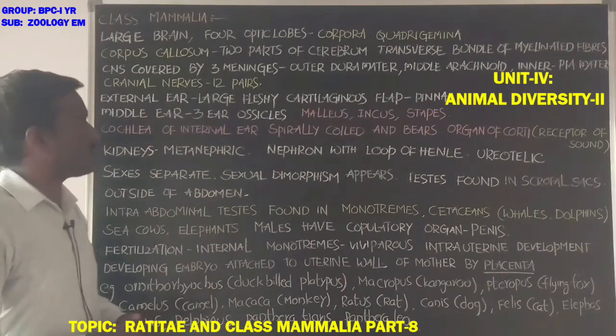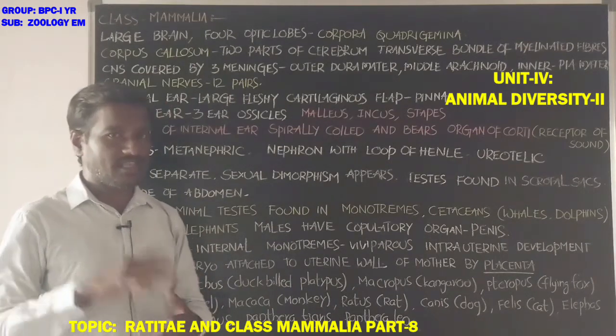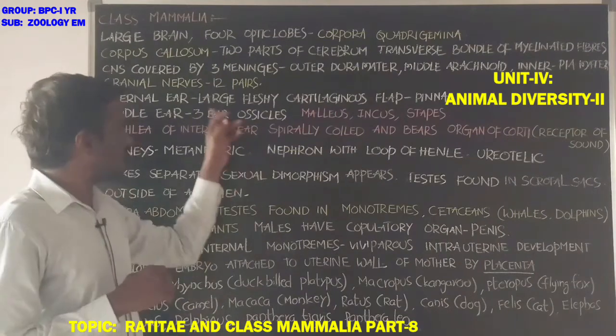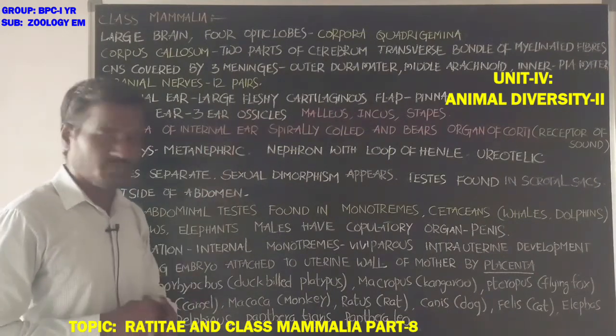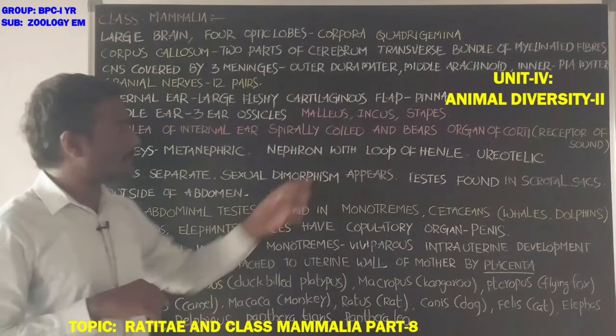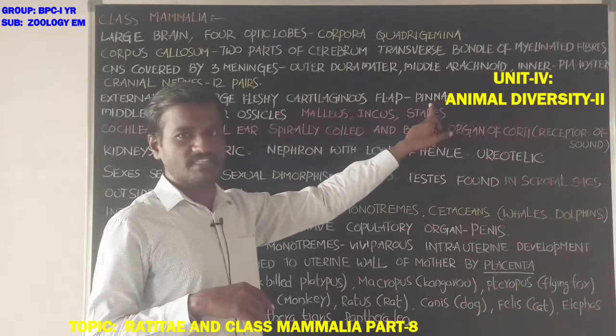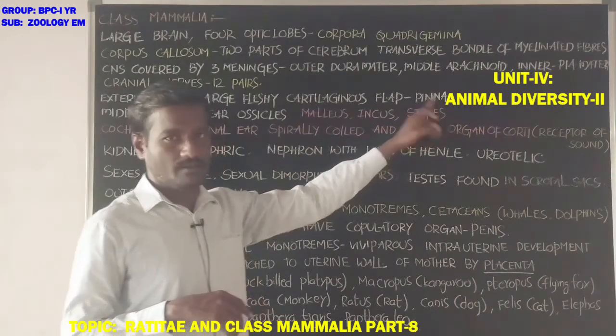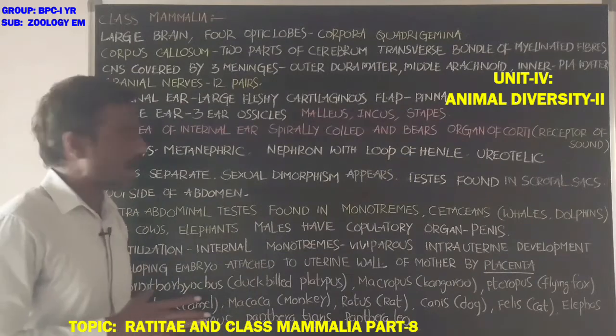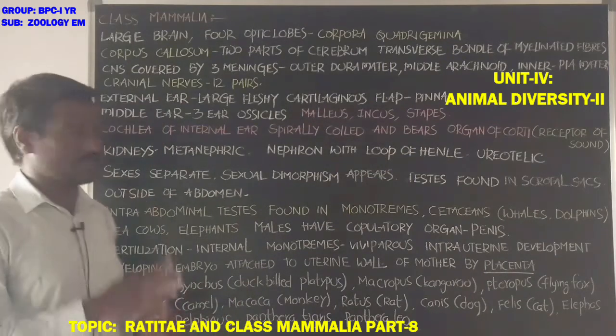The external ear appears like a large fleshy cartilaginous flap, that is called pinna. The external ear is also called pinna. It is a fleshy and cartilaginous flap.